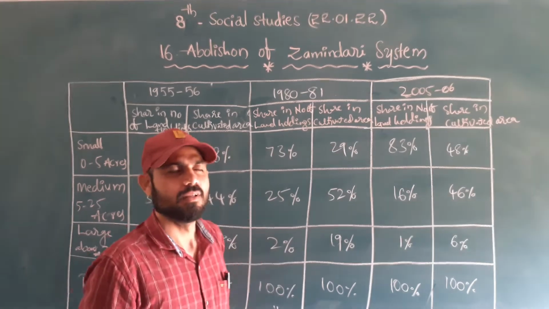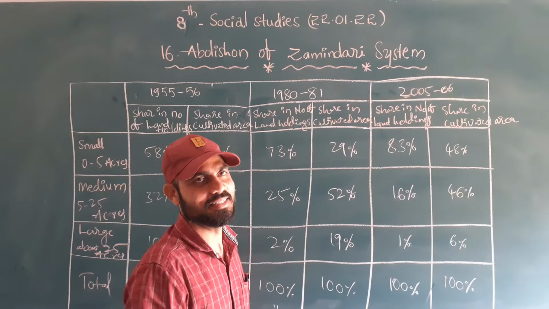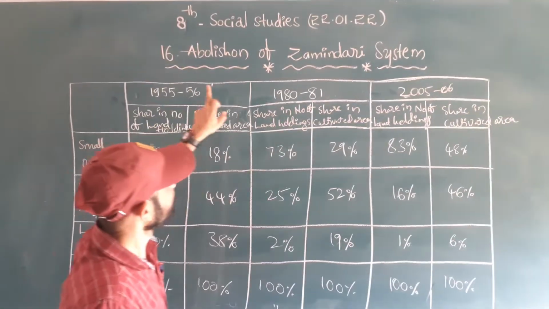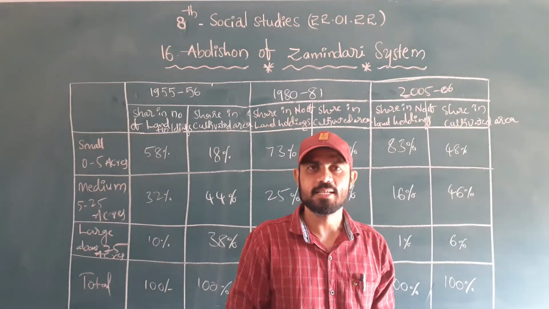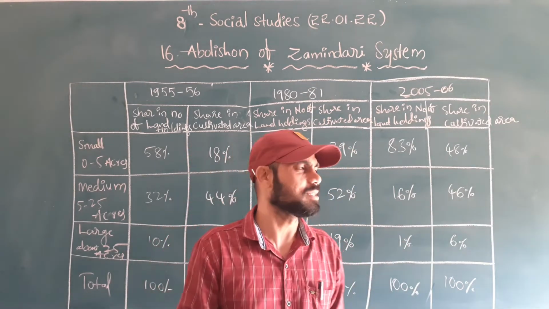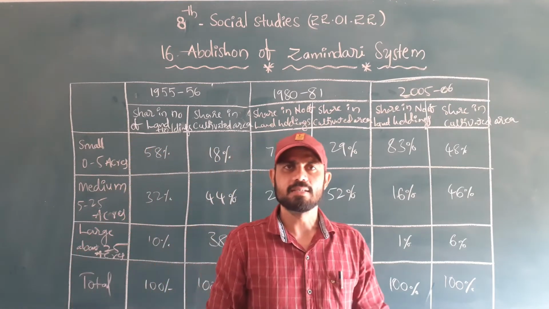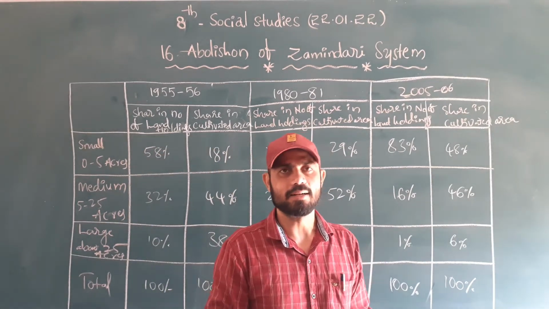Morning students, today we are going to discuss the 8th class, 16th lesson. What was the abolition of the zamindari system? In this lesson we already discussed all those things, except this table. In the previous class we already discussed the Land Ceiling Act.